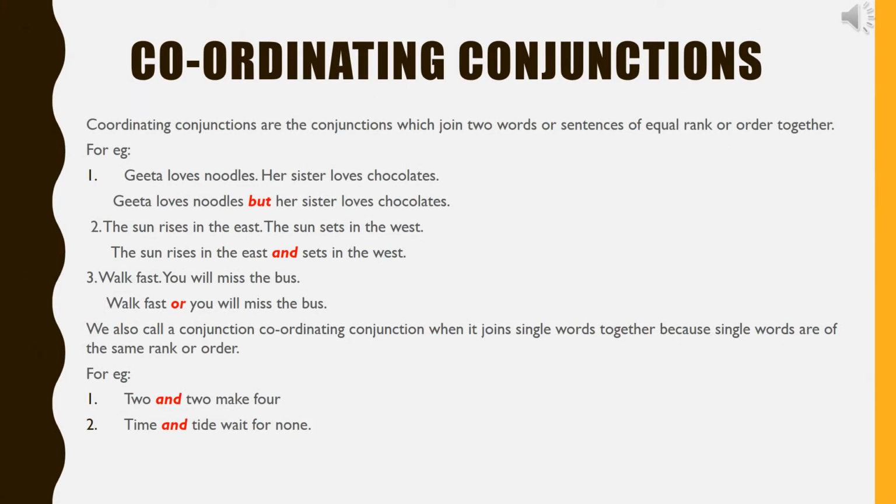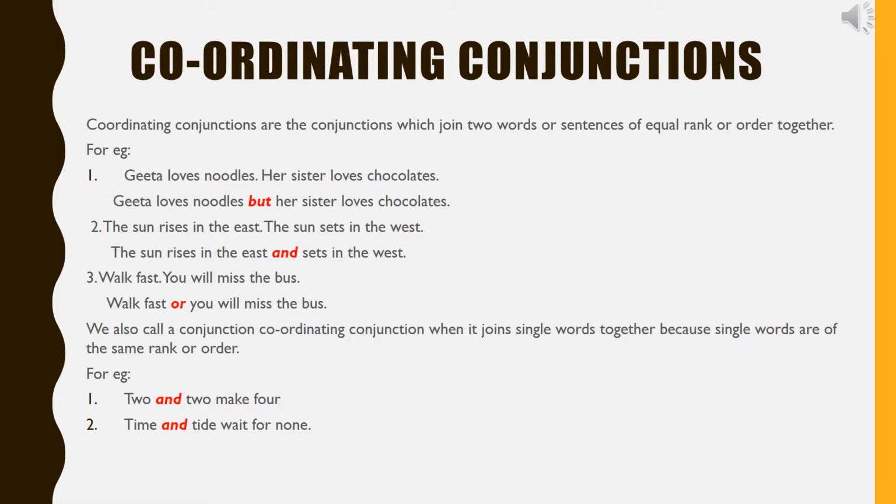What are coordinating conjunctions? Coordinating conjunctions are the conjunctions of words which join two words or sentences of equal rank or order together. For example, Geeta loves noodle, her sister loves chocolate. Both are two independent sentences, each able to stand alone. They are of equal rank or order. None of the part depends on the other for its complete meaning.